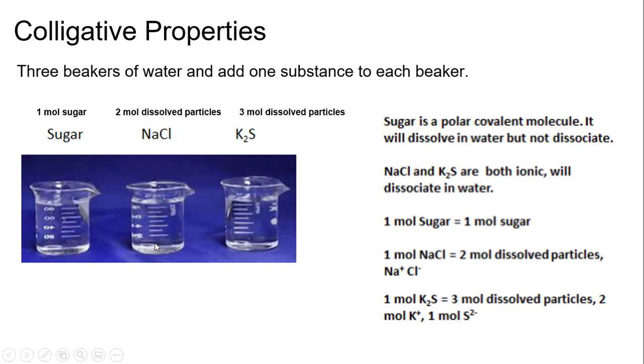We're interested in the particles, and the more particles, the more the behavior changes. So do you want 1 mole of sugar? That will have 1 mole of particles to block maybe the exit, if you're thinking of water trying to get out. Or do you want sodium chloride that will dissolve into two dissolved particles? Or potassium sulfide, which dissolves into 3 moles of dissolved particles even though it's 1 mole. 3 is better than 2, which is better than 1. So 3 would change the behavior even more than 2 and more than 1.